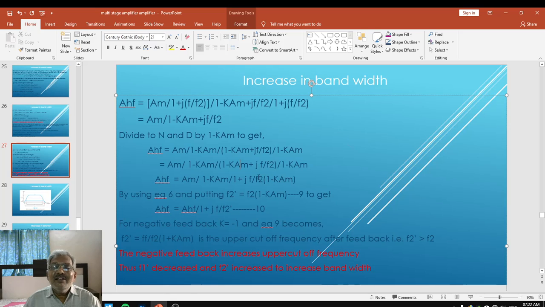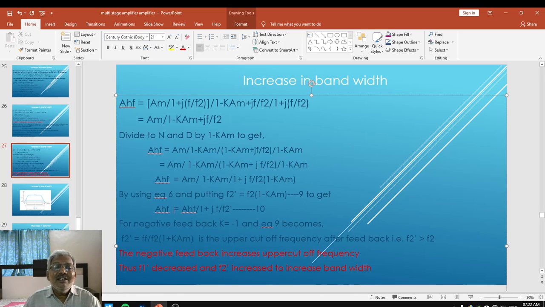We are replacing F2 into bracket 1 minus K times AM by F2 dash. So that is F2 dash is equal to F2 into 1 minus K times AM. And by using equation 6, AM upon 1 minus K times AM, this is AH.